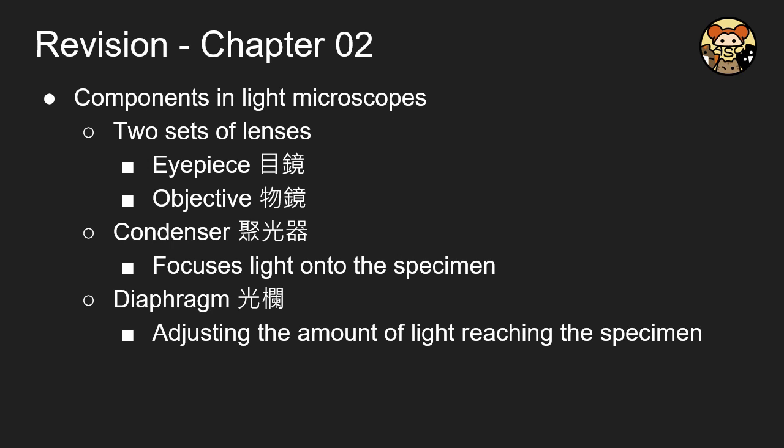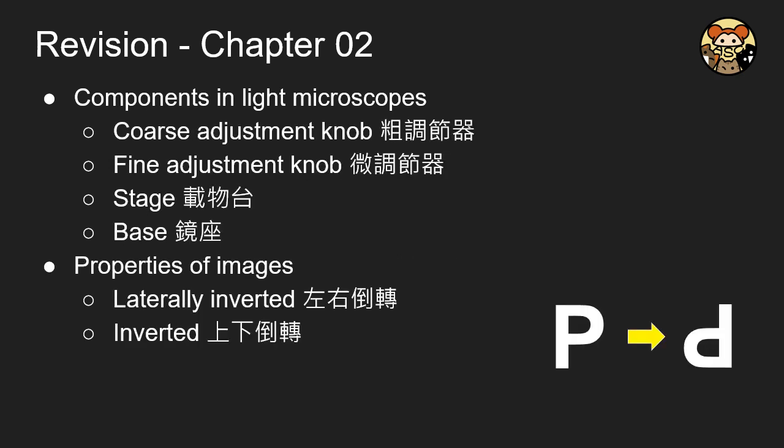And there are a few components in the microscope that you should bear in mind. There will be 2 sets of lens. One is the eyepiece, another one is the objective. These 2 terms you should remember, and based on the term, you will know that this is the lens close to your eyes, while this lens is close to your sample. And we will also have the condenser and diaphragm. However, in the modern type of light microscope, these 2 may not be easily found.